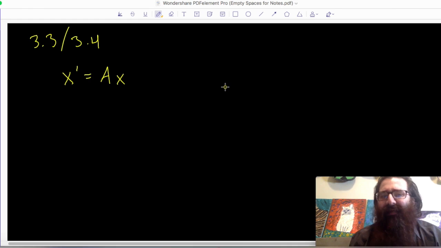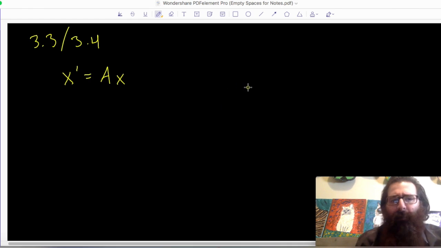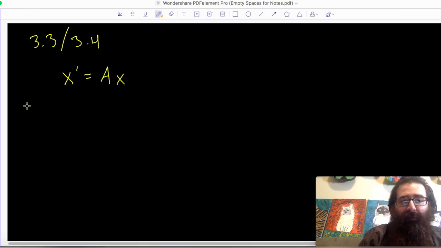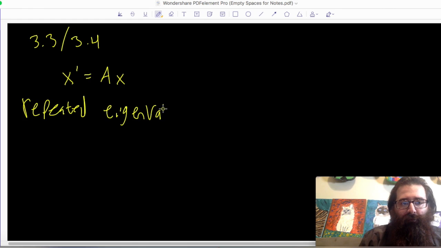However, I think once we get away from distinct real eigenvalues, it starts to look a little different, and I want to talk about why that is. So let's go ahead and start with the case of a repeated eigenvalue lambda. We would start by saying, okay, I should get two solutions from this. x sub 1 is my eigenvector, I can call it v sub 1, times e to the lambda t power.